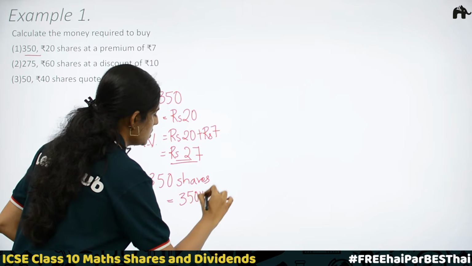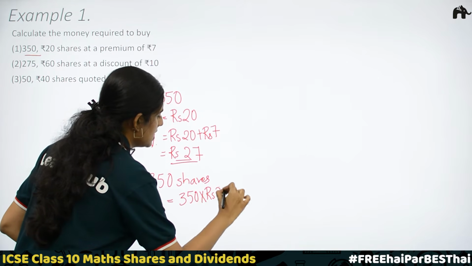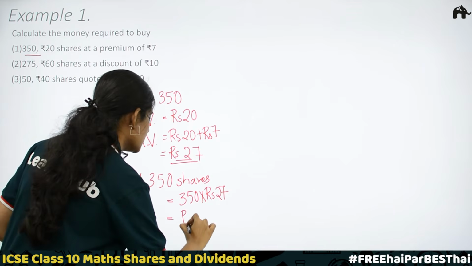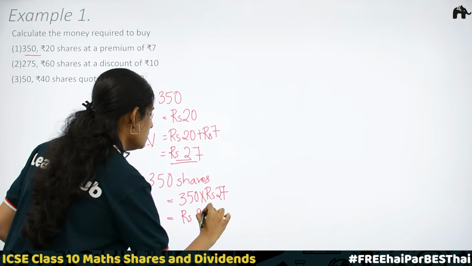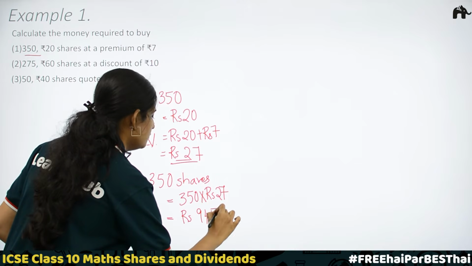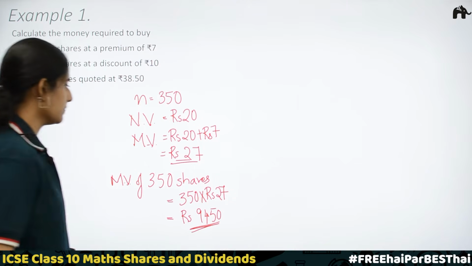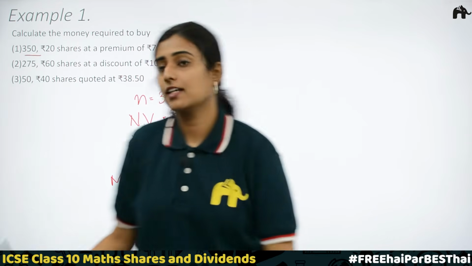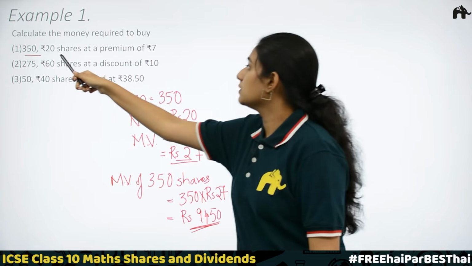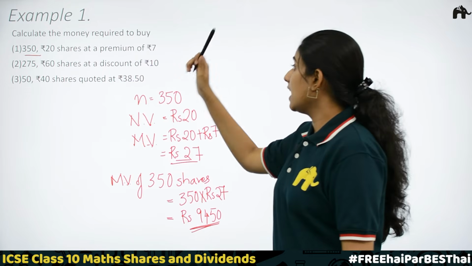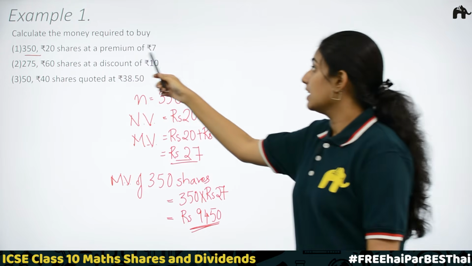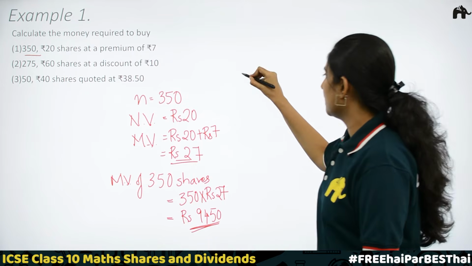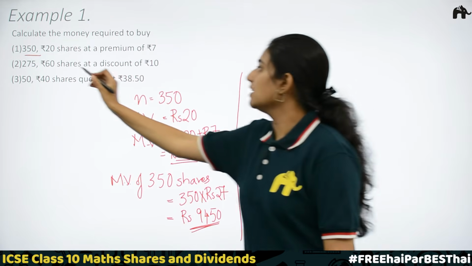350 into rupees 27. When you calculate this, you will be getting rupees 9,450. Clear? Okay. So, here the nominal value was rupees 20 and the market value we calculated because the premium is given here. Premium is a profit that is earned. Now, let's solve the second part.